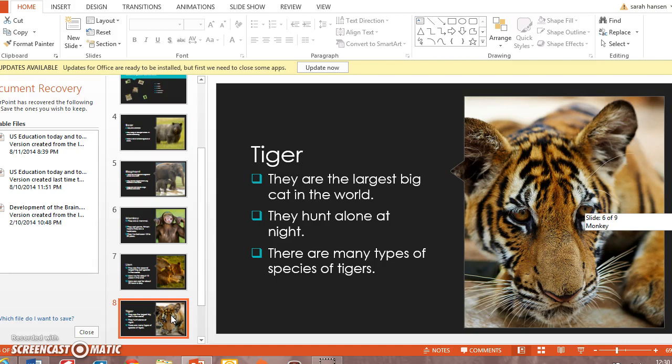So what these facts are going to do is walk you through more of how to do more research on it. Now, what I mean by that is I want you and your family to go home at night and do a little more research on your favorite animal, or all the animals, it's up to you, but mostly on your favorite animal. And then on Friday when you come in, we will discuss more about how these animals live in the wild and how they live in the zoo and what the difference is, and also what they eat, what they do, how they live, all that kind of stuff.